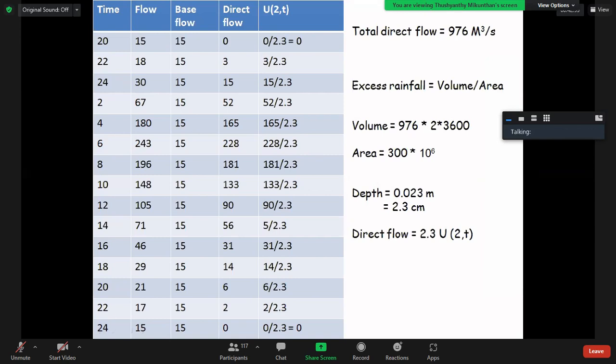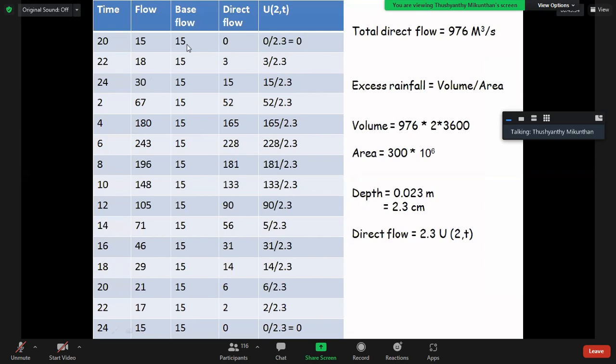Excuse me, ma'am. In the previous question the base flow is changing, but here it is not changing. What's the reason?